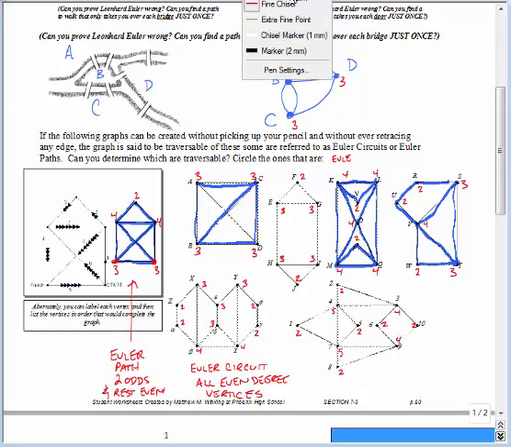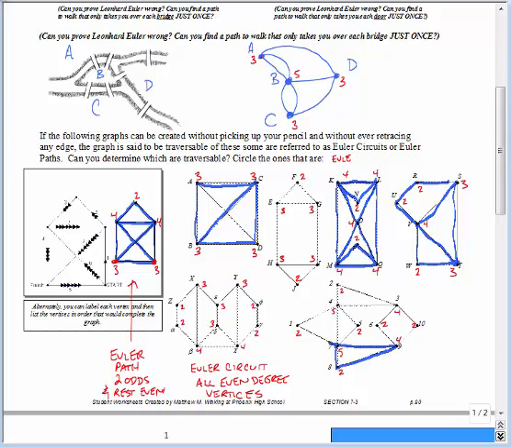If it has exactly 2 odds, so if we start at one odd, we should end at the other odd. So it really doesn't matter. We'll start here at the bottom one. Let me go down, over, and back, then back to 1, and up to 4. It really doesn't matter the path. You just try not to block yourself in, and you should be able to start at the one odd and end at the other odd. I'm just tracing out until I cover the whole graph, and if I go down here and down and then back up, sure enough, I started at the bottom 5 and ended at the top 5.